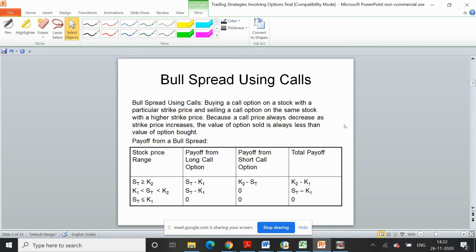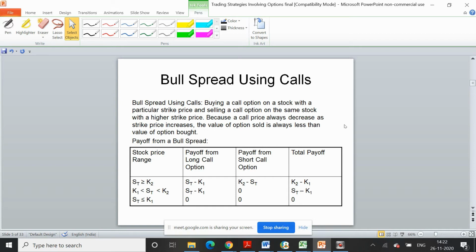What do you mean by a bull spread strategy using calls? In case of a bull spread strategy, we are buying a call option on a stock with a particular strike price and selling a call option on the same stock with a higher strike price. Because, as we discussed in the previous lecture on the properties of stock option prices, a call price will always decrease as the strike price increases, and the value of the option sold is always less than the value of the option bought.